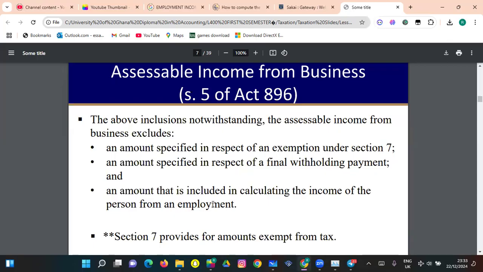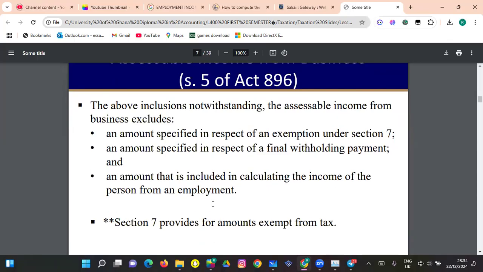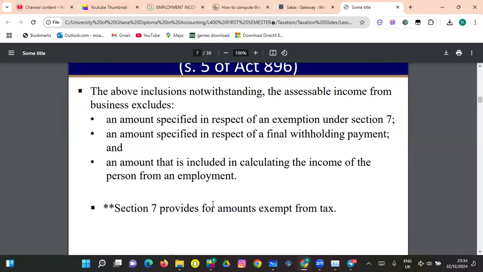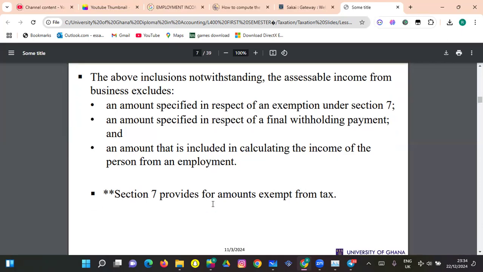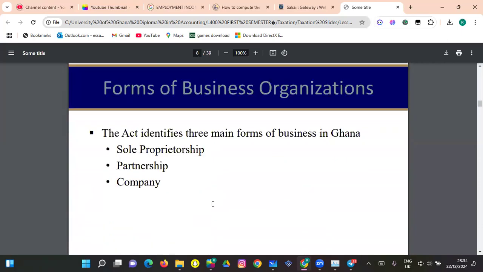Section 7 basically talks about exemptions, and I pray you take a look at it. It excludes an amount specified in respect of final withholding payment, and we know about withholding payments already, and an amount that is included in calculating the income of the person from an employment.